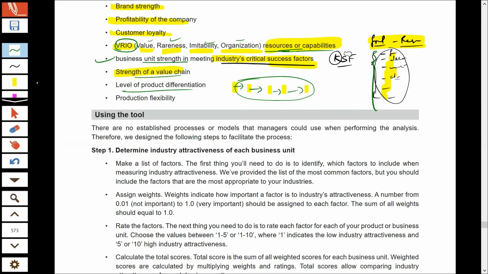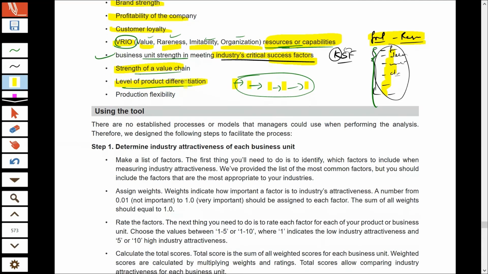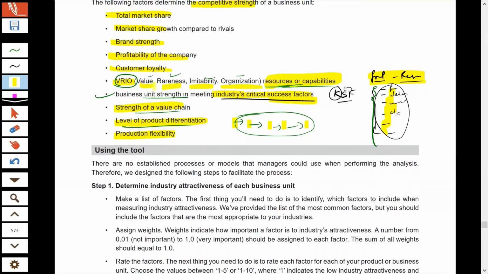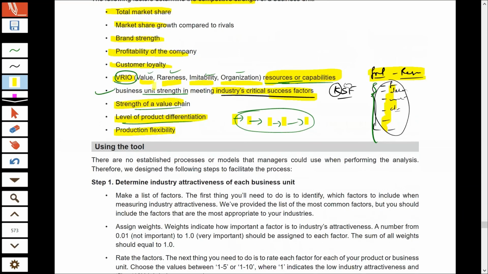The level of product differentiation: the product that is offered by the company, whether it is different and unique in the eyes of the customer. If yes, then the customers would be ready to pay a high price. Production flexibility: whether the company is able to adjust its production according to the changes in market demand, according to the changes in customers' taste and preference. So all these are the factors which determine whether the company has strength or not in the market. There could be a number of other factors also.